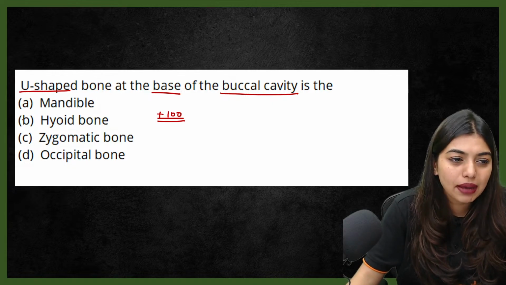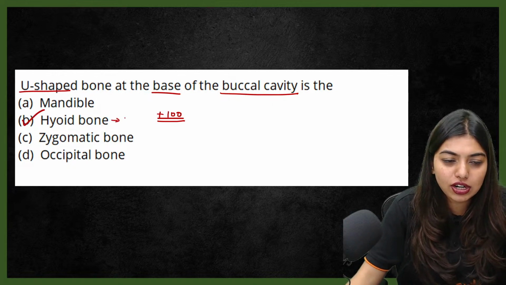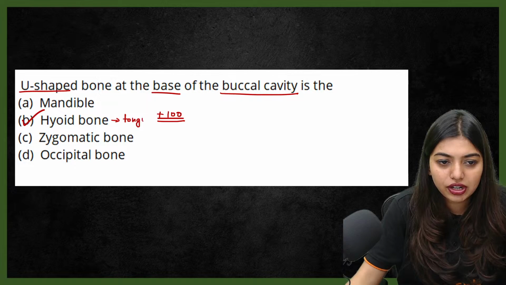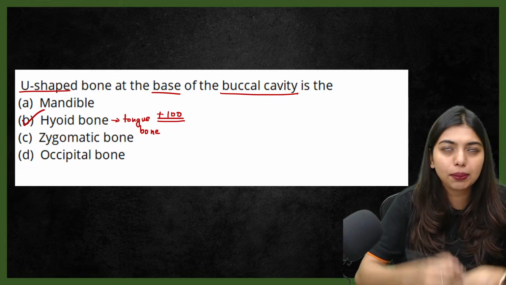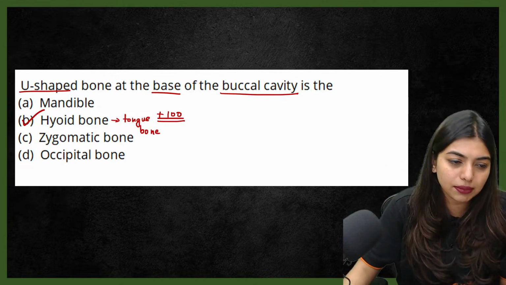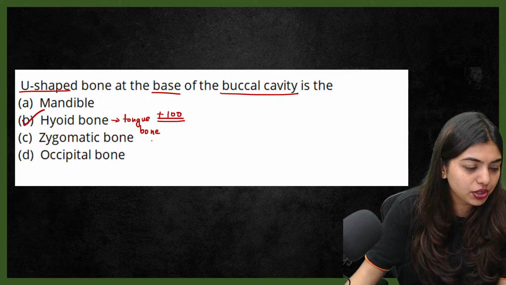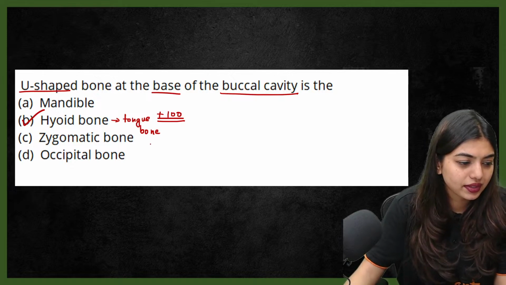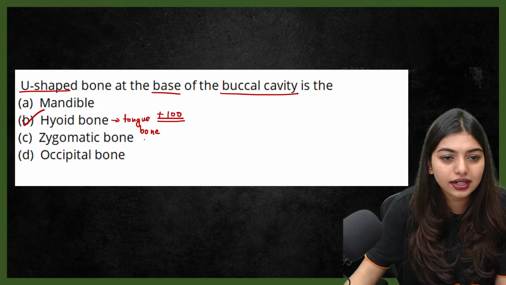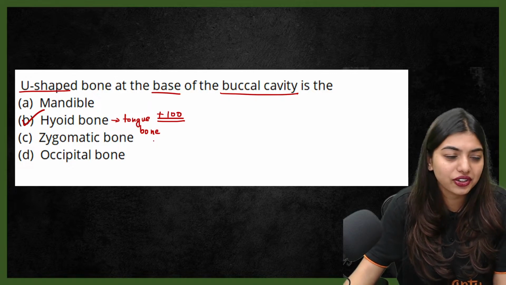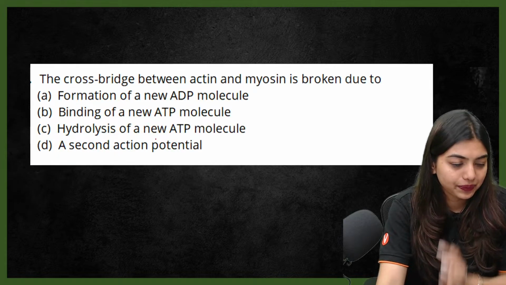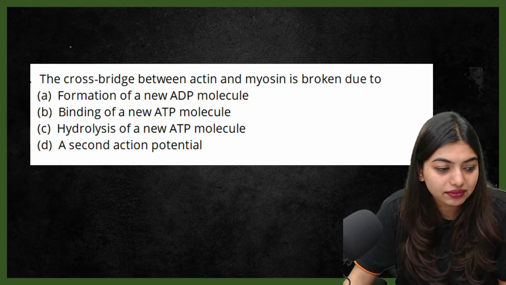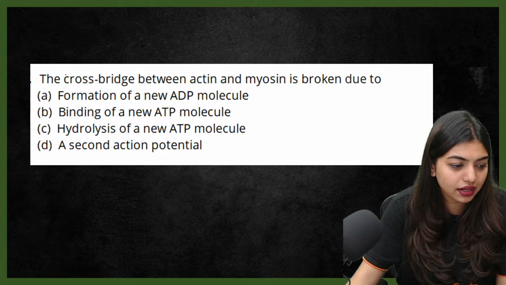Very good. Ma'am, it is hyoid bone, which is also called your tongue bone, students. Okay, hyoid bone, also called your tongue bone, which is present at the base of the buccal cavity. And it is technically not part of the skull, but we learn it under the skull. Okay, plus 100. How many of you are at 100? Yes. Next question. Awesome. Pratibha, I can see 100.